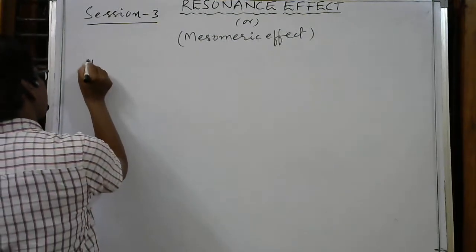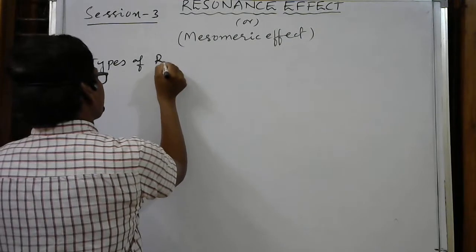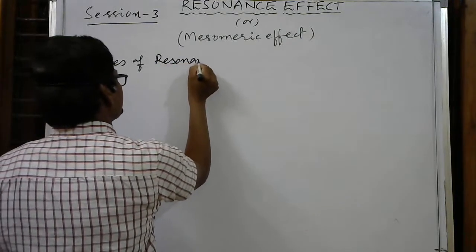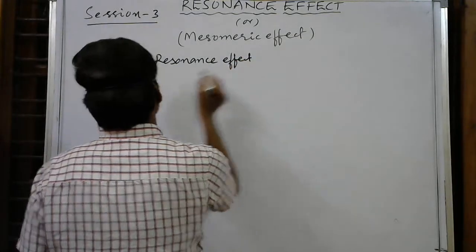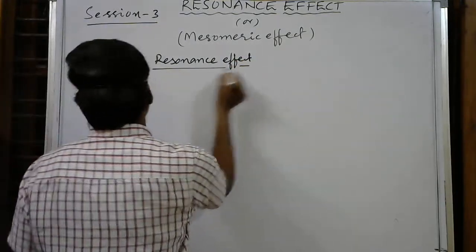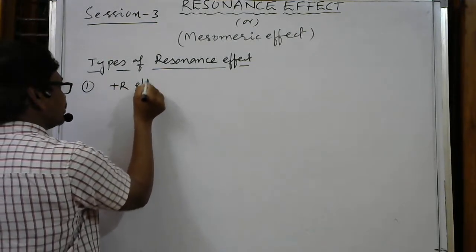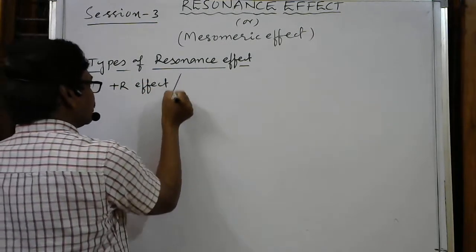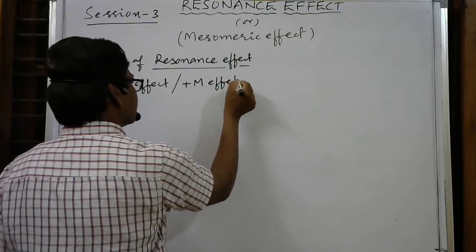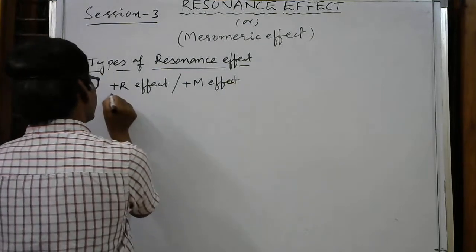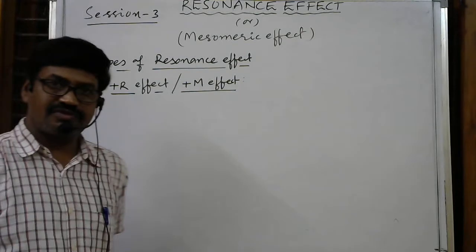Here I am writing types of resonance effect. What is the other name? The other name is mesomeric effect. Here the first one is plus R effect, otherwise called plus M effect. Plus R effect or plus M effect.